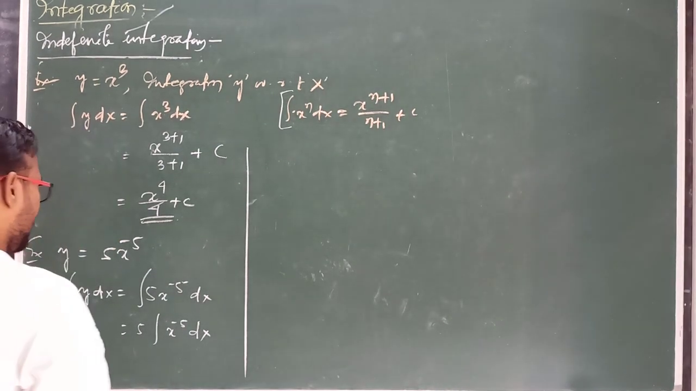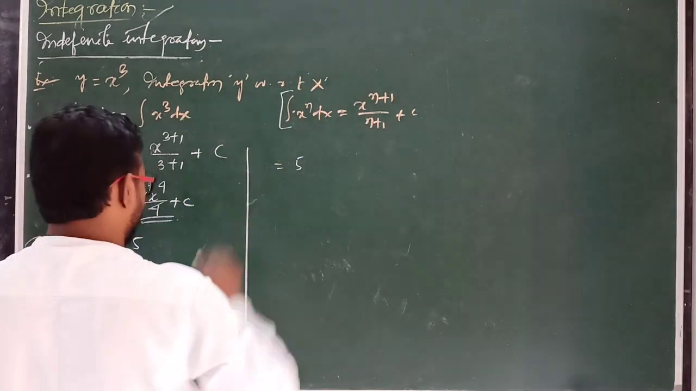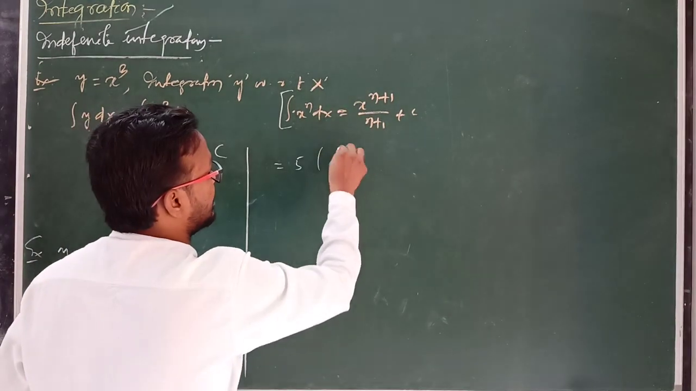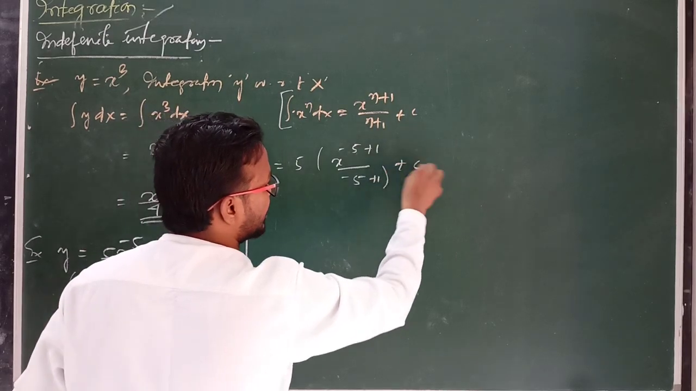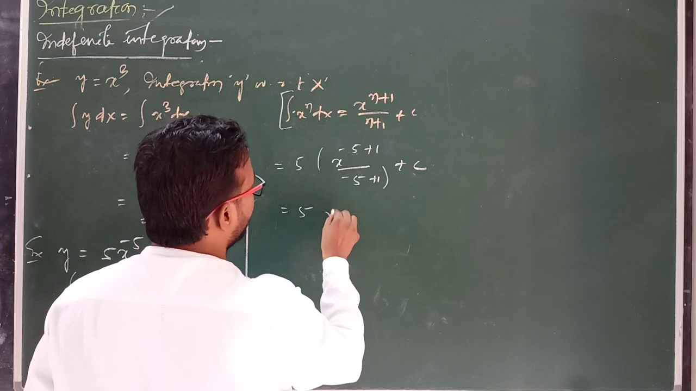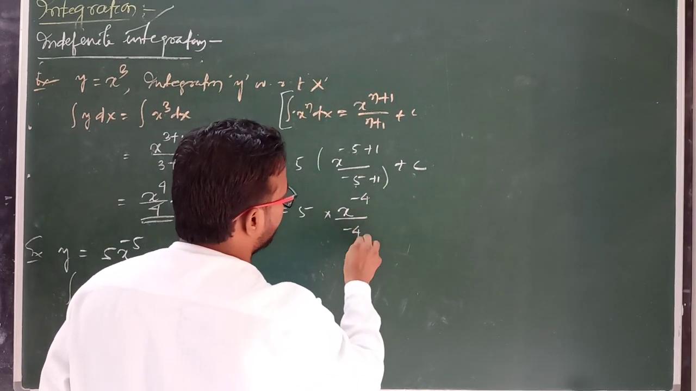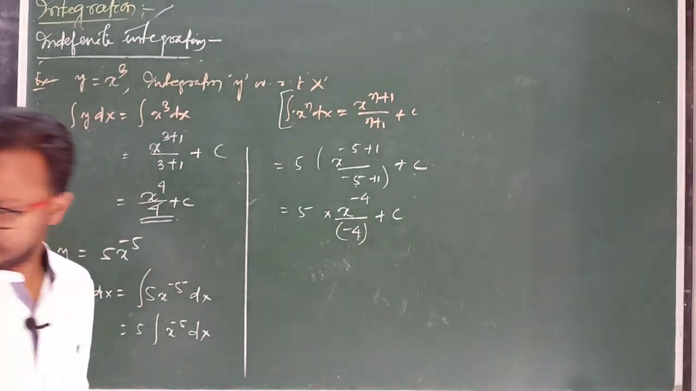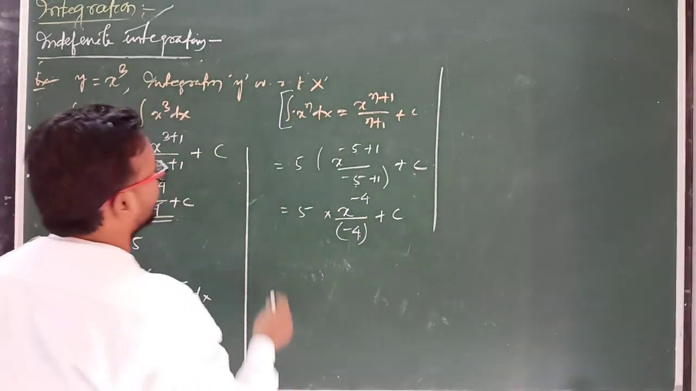Clear? Here this is 5 and n equal to minus 5, so you have to use the formula. It is x to the power minus 5 plus 1 divided by minus 5 plus 1, plus c, which equals 5 into x to the power minus 4 divided by minus 4 plus c. This is the answer. Clear? So in this way you can solve different types of problems.